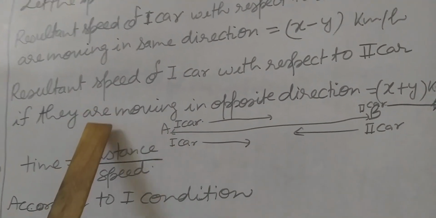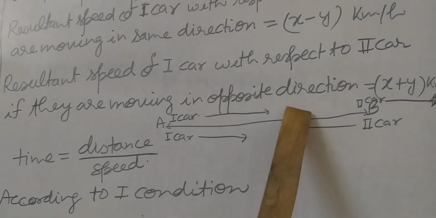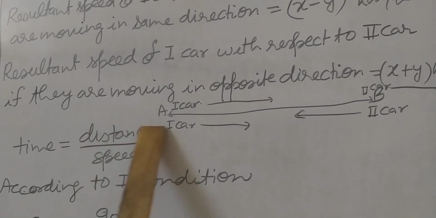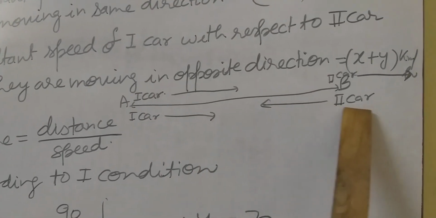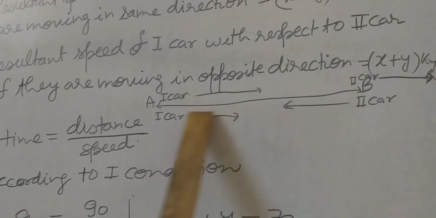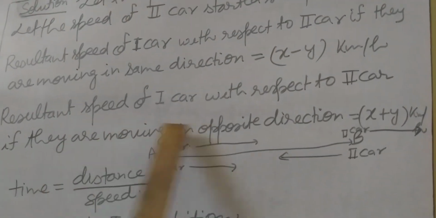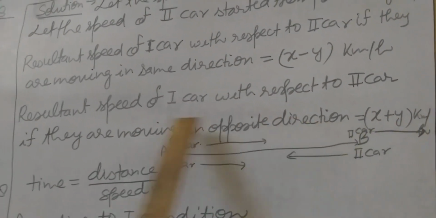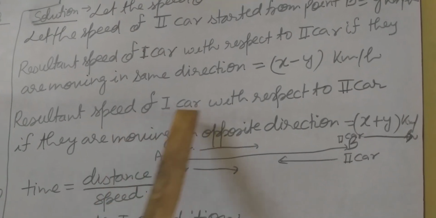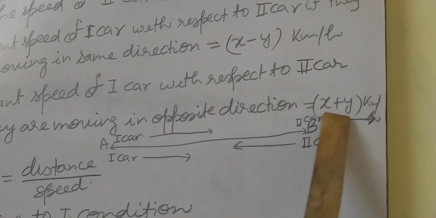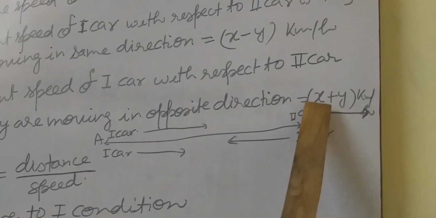Or if they are moving in the opposite direction, one coming from this side and the second from the opposite side, then speeds are added. So the resultant speed when they are moving in opposite directions is the sum of the speeds. Students, remember x plus y.